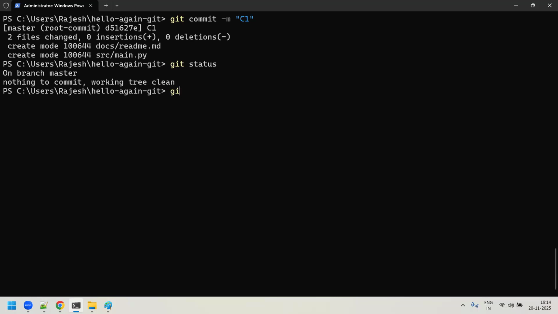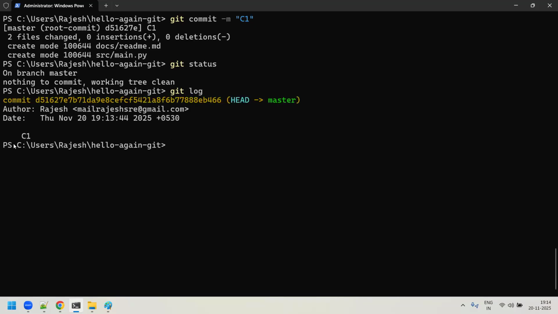And now when I want to check the history of whatever commits you have done, I just run the git log command and press enter. You could see that the last commit which was done was C1, the first commit, and this is the commit ID. Your head is pointing to the latest commit. What is this head? We will discuss later. And you can see who is the author, the email ID, the timestamp under which this first commit was done, and the message. Whatever message you pass while committing, you can see when you run the git log command.